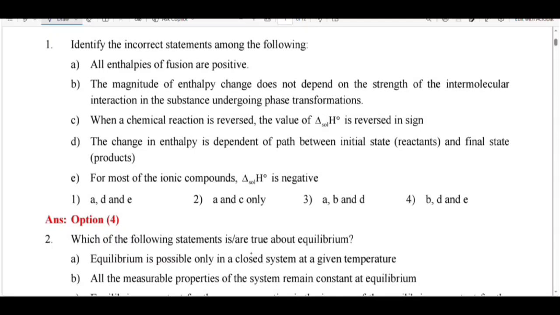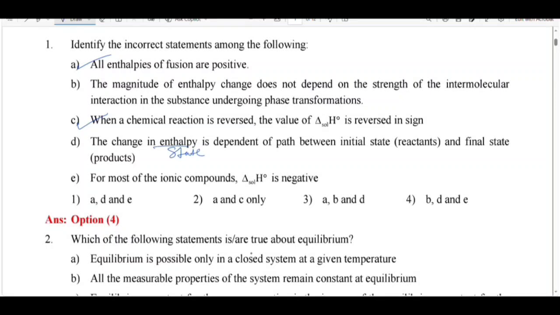Next option, when a chemical reaction is reversed, the value of delta H naught is reversed in sign. Yes, it is also correct. See here, option A correct. Then option C is correct. Then, the change in enthalpy is dependent on path. See, actually enthalpy is not a path function. Enthalpy is a state function. It is not a path function.